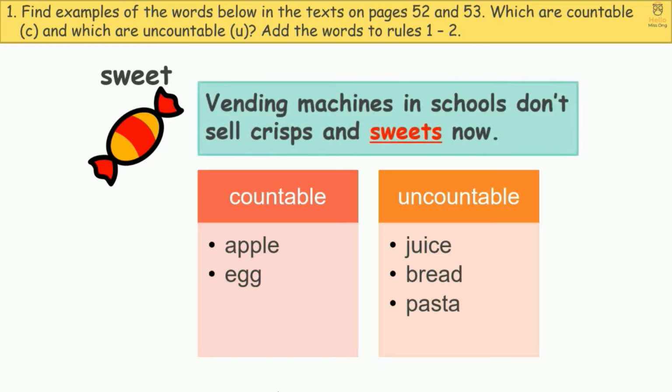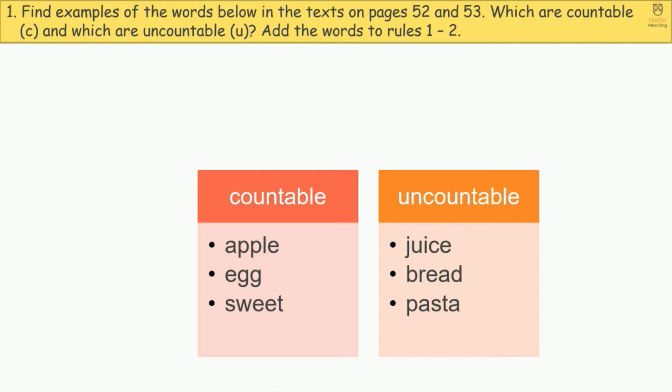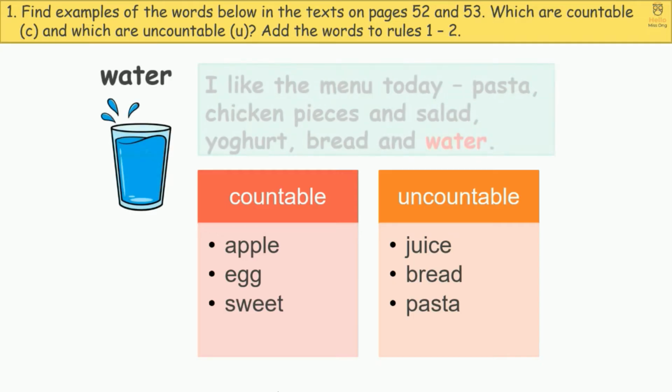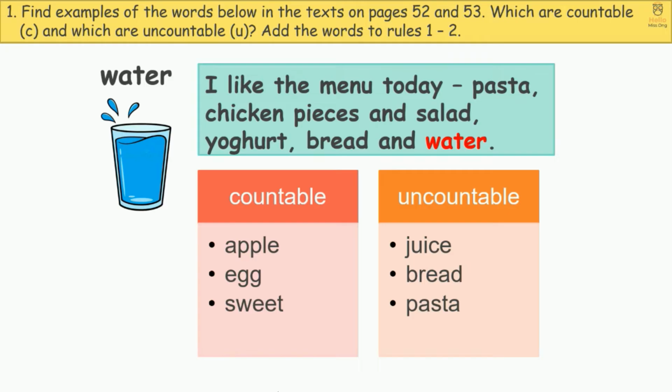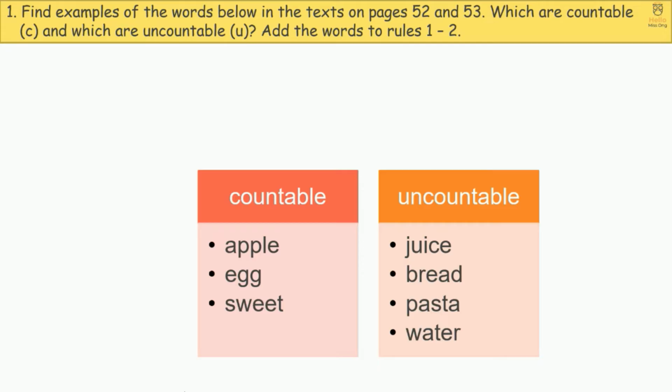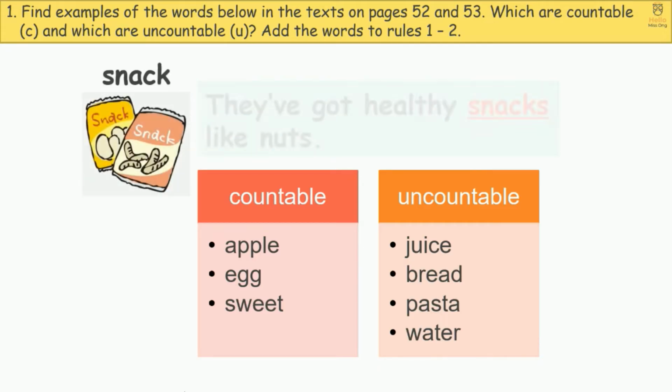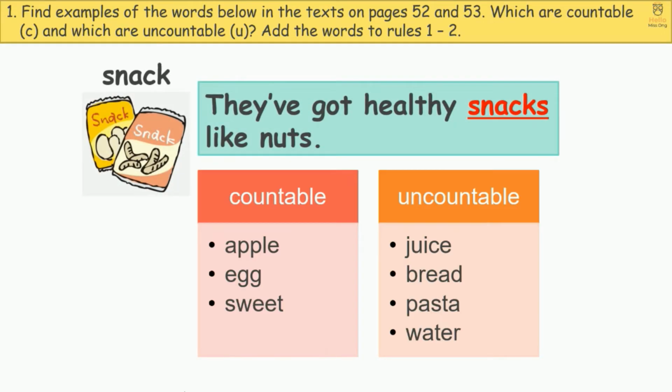Sweet. Vending machines in schools don't sell crepes and sweets now. Sweet is countable. Water. I like the menu today. Pasta, chicken pieces and salad, yogurt, bread and water. Water is uncountable. Snack. They've got healthy snacks like nuts. Snack is countable.